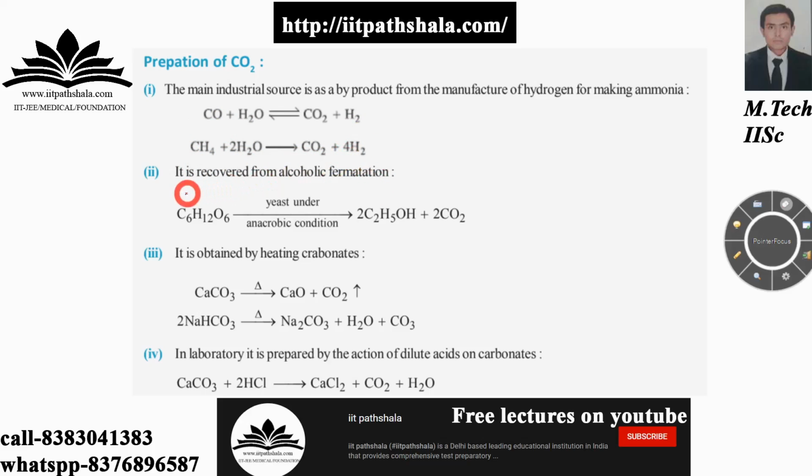Now it is also recovered from alcoholic fermentation. You have glucose over here, add yeast to that and make anaerobic conditions. You will have your carbon dioxide. There will be some bubbles escaping from the system itself, which is nothing but your carbon dioxide. Again, it is obtained by heating the carbonates. You have the carbonates over here, just heat them up and you will have your carbon dioxide, guys.